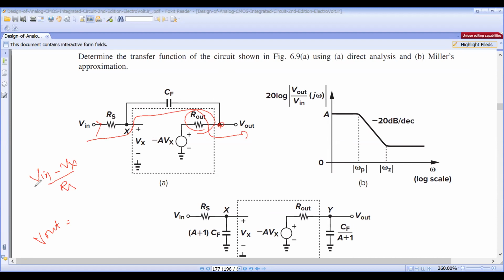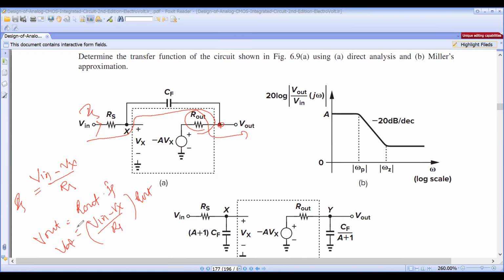This is called IS. So Vout is equal to R out multiplied by IS. IS is Vin minus Vx by RS, and this current multiplied by R out is the Vout. Any doubt?